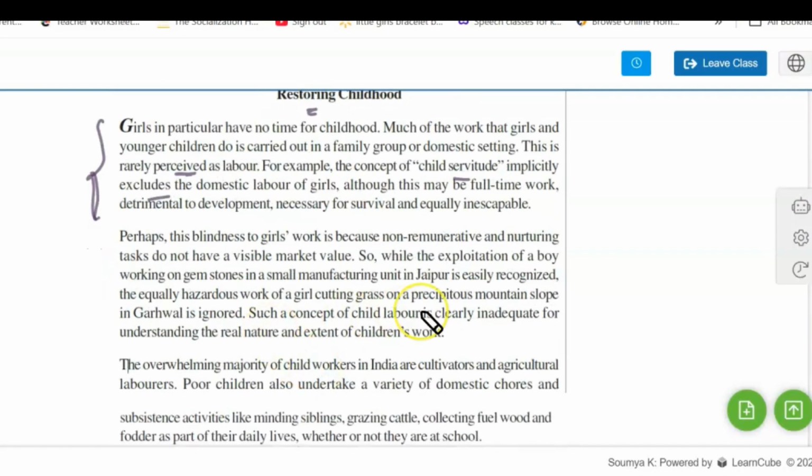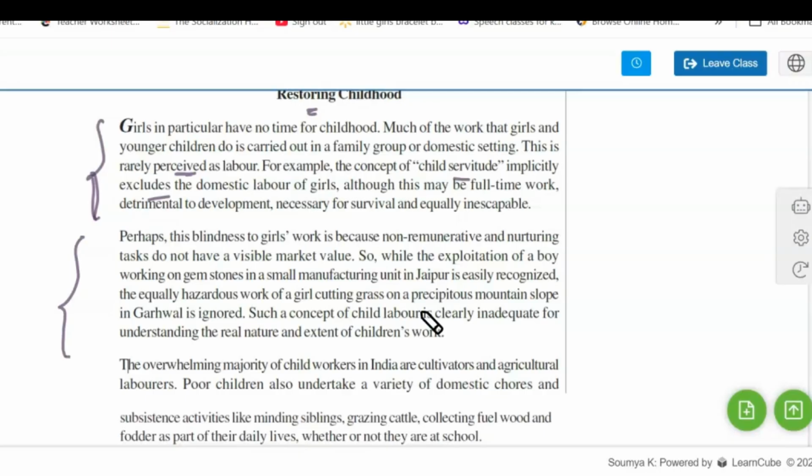Perhaps this blindness to girls' work is because non-remunerative or nurturing tasks do not have a visible market value. So while the exploitation of a boy working on gemstones in a small manufacturing factory in Jaipur is easily recognized, the equally hazardous work of a girl cutting grass on a precipitous mountain slope in Garhwal is ignored. Such a concept of child labor is clearly inadequate for understanding the real nature and extent of children's work. So they are discussing girls' and boys' work as child labor.